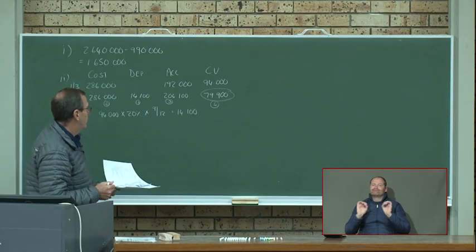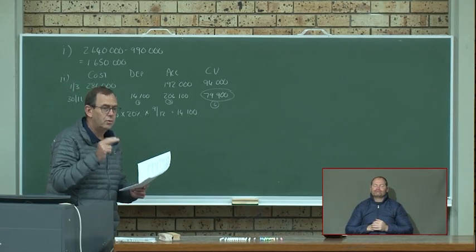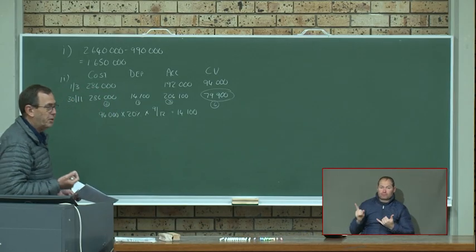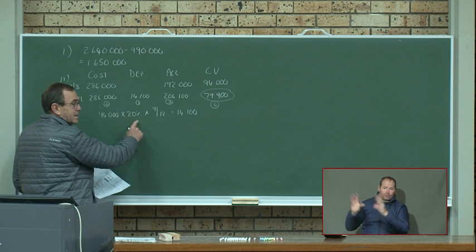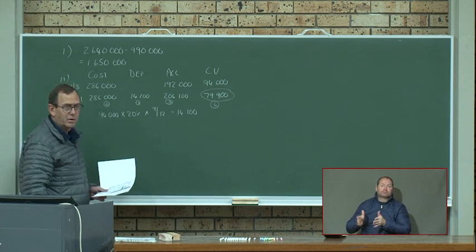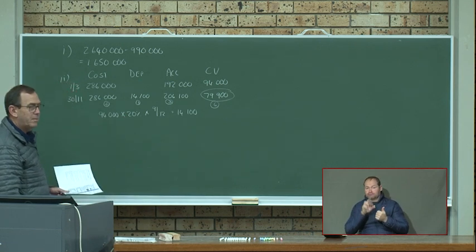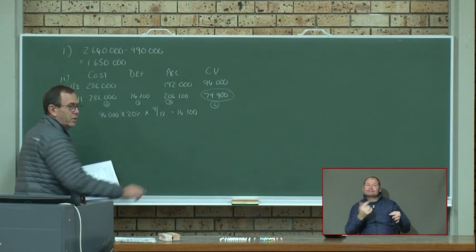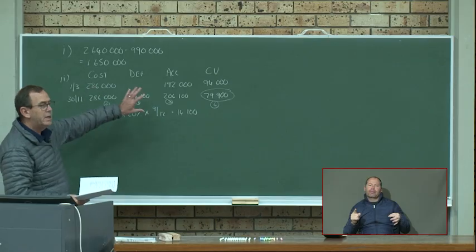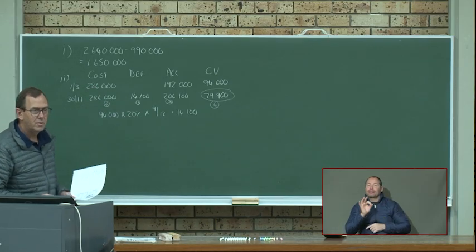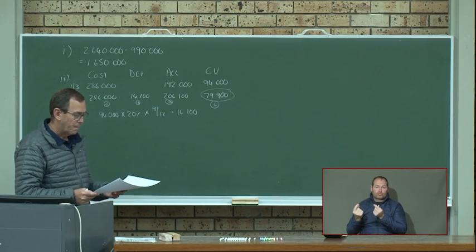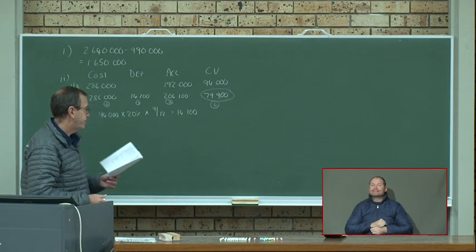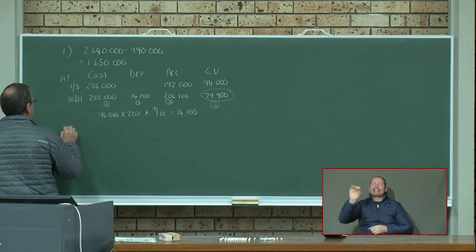All right. So when they ask you that number 2, always do this. If they said it was cost price method, you would say 286 times 20 times 9 over 12. All right. You will see the memos. They will just say on the memo, they will say 286 minus 192 plus 14,100. But if you do it like this, you will get it right. You will get your marks. All right. So your answer is at 79,900.